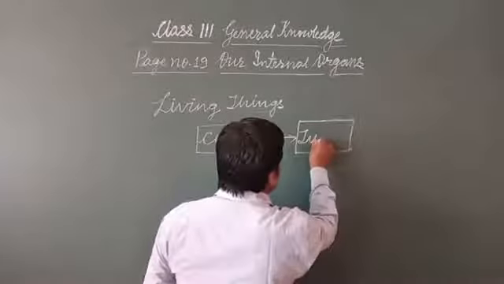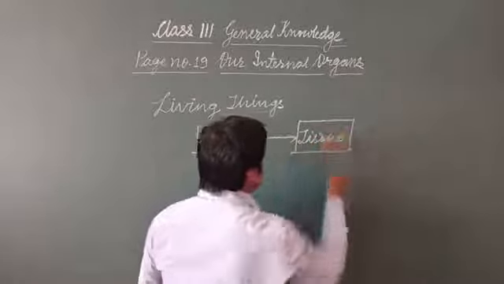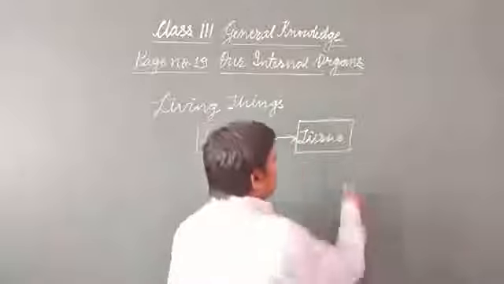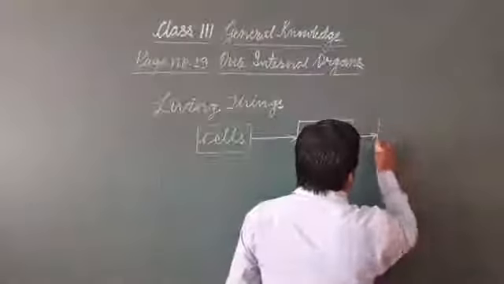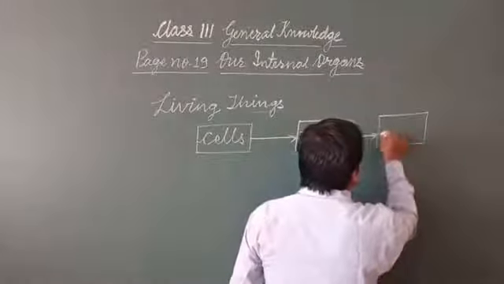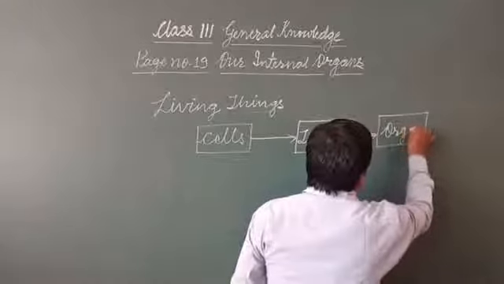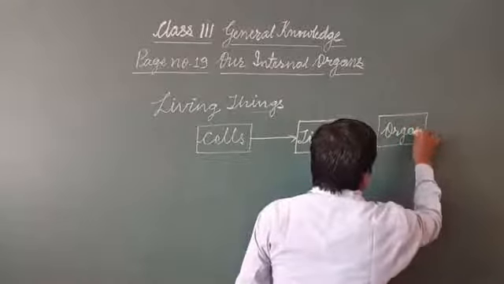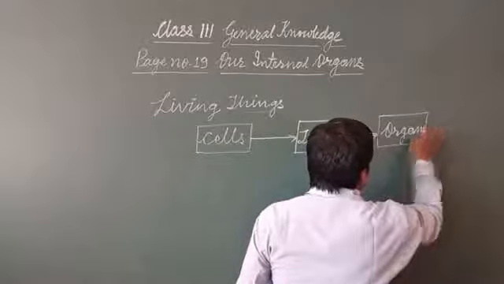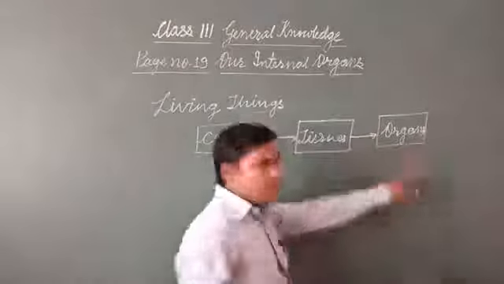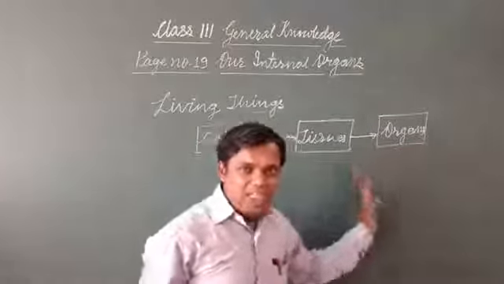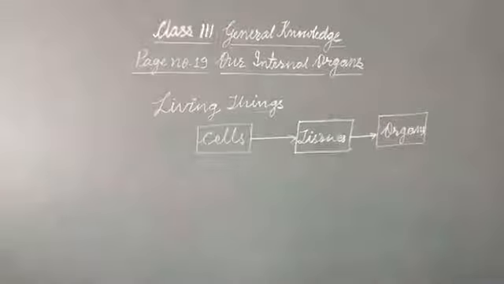These cells combine together to form tissue, and tissues combine together to form organs, and we are going to learn about organs.